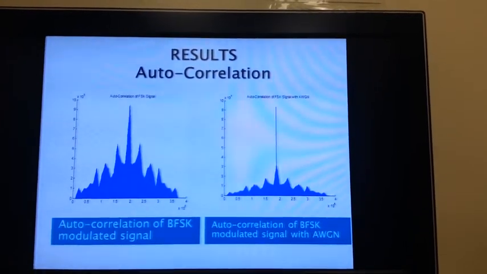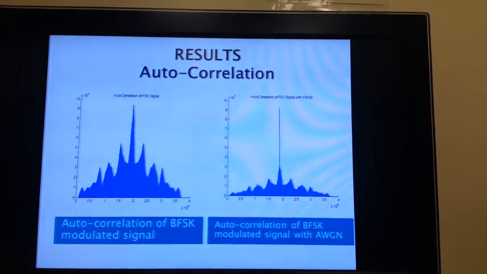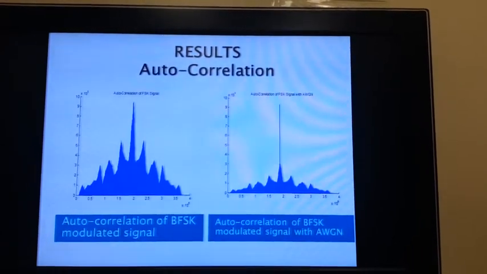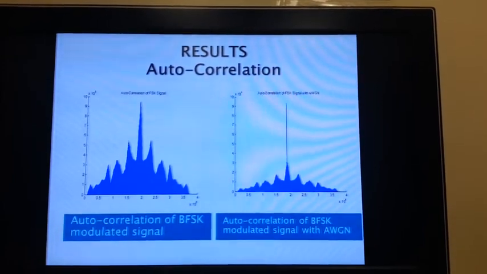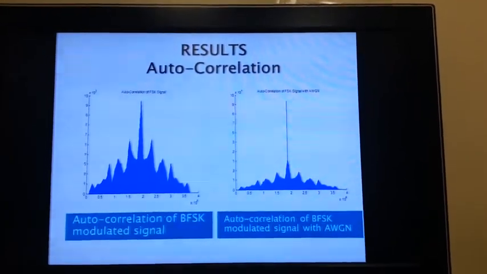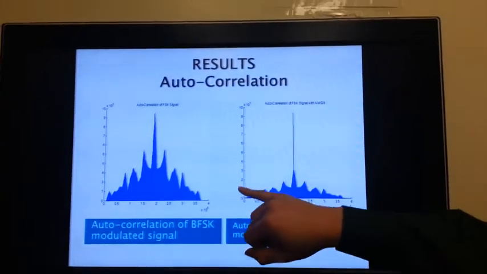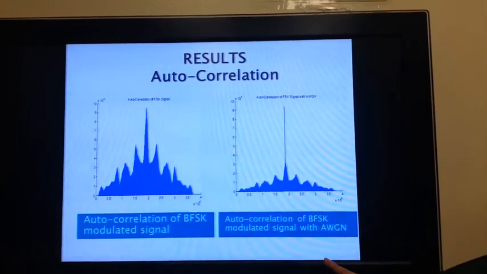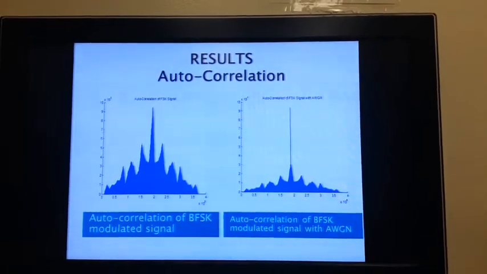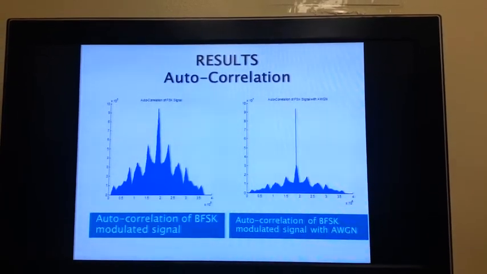Alright, since we're dealing with digital signals, we cannot do the Fourier transform directly. So in order to do that, we have to go through the autocorrelation. As you can see here, when we do the autocorrelation of the original signal, it's a very clear and very strong signal. However, after the noise has been added, you can see that the signal has very low correlations.